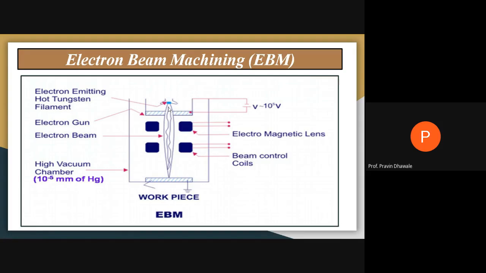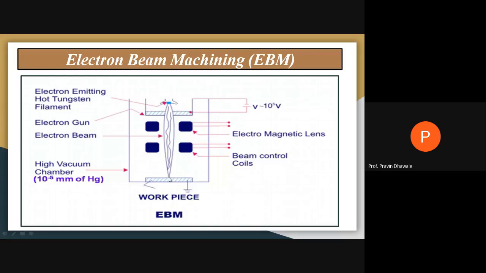To produce that electron beam, we use magnetic lenses as well as beam control coils, shown over here. These are the electromagnetic lenses and these are the control coils, so that the electrons emitted from the tungsten filament or electron gun come out in the form of a beam and strike at a particular location on the workpiece.